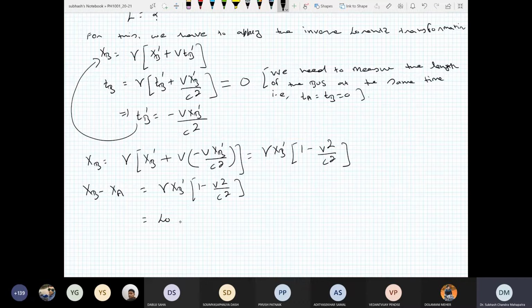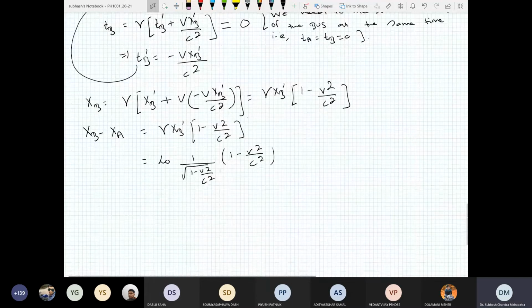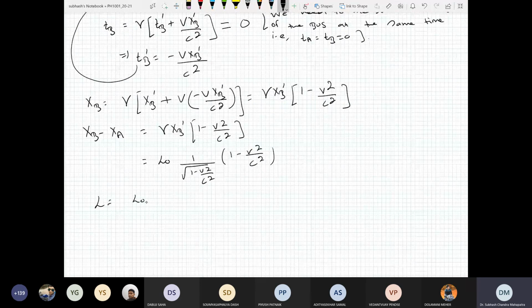Gamma is 1 by square root 1 minus V square by C square. So that implies your L is again L naught square root 1 minus V square by C square.